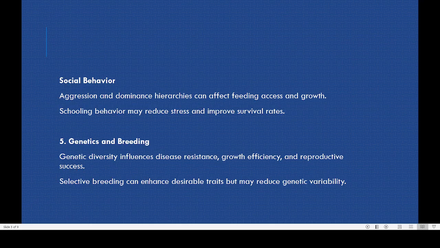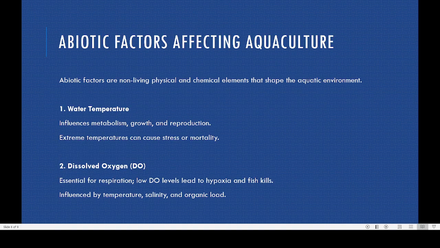Then genetic diversity will influence disease resistance, growth efficiency, and also the success in reproduction. These are some of the biotic factors.